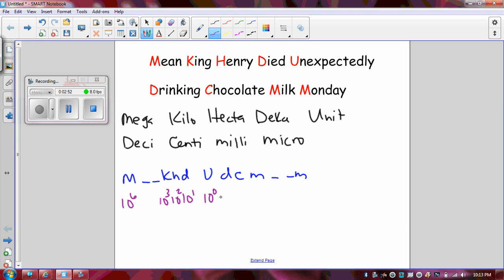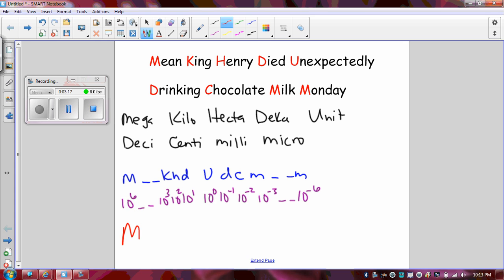Same thing as we go down. So deci is 10 to the negative first, centi is 10 to the negative second, milli is 10 to the negative third, but then micro is 10 to the negative sixth. So we have to leave those spaces in between to remind us that there actually is a factor of 10 in between there. Now, the symbols for these prefixes are as follows, and I will write them down here.